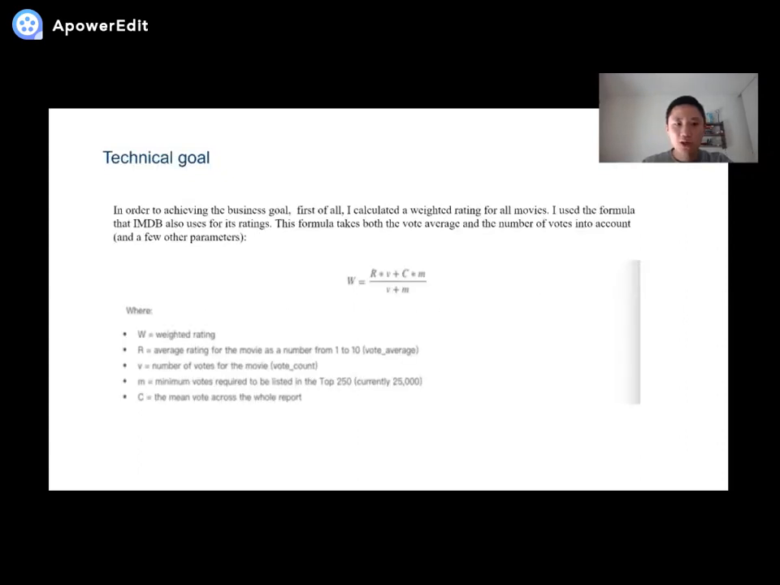In order to achieve the business goal, first of all, I calculated a weighted rating for all movies. I used the formula that IMDb also uses for its ratings. This formula takes both the vote average and the number of votes into account.